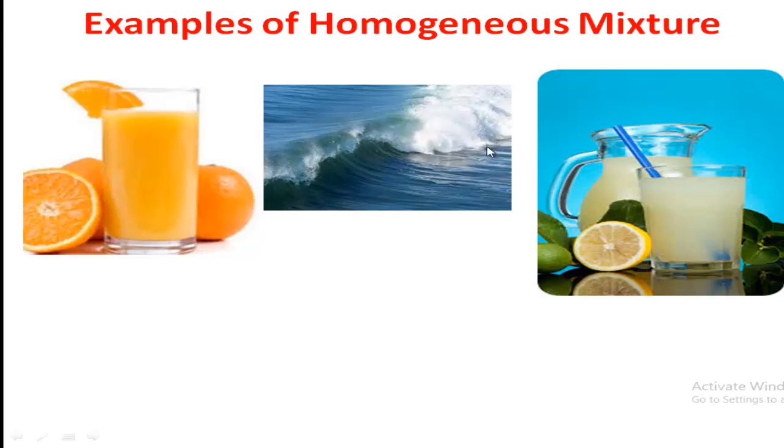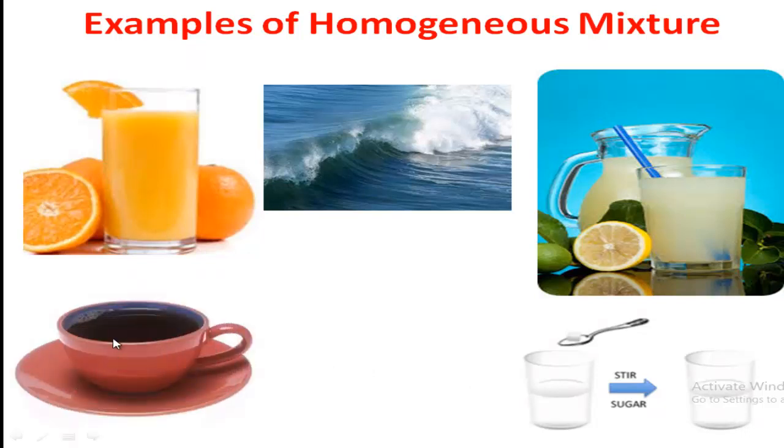So this must be an example of homogeneous mixture. This is sugar water mixture. Inside the water, when we add sugar and stir, sugar water mixture is prepared. Sugar water mixture is also a homogeneous mixture.